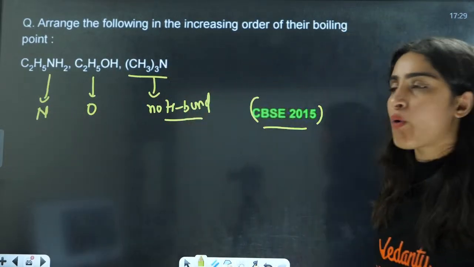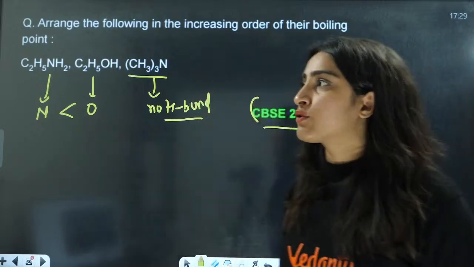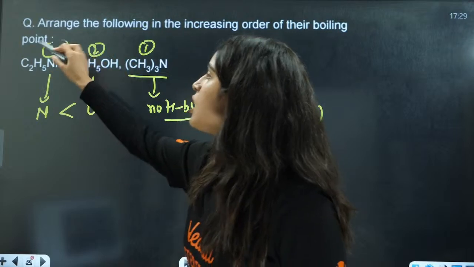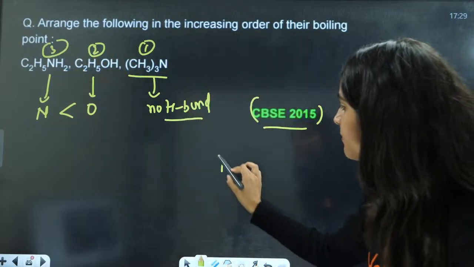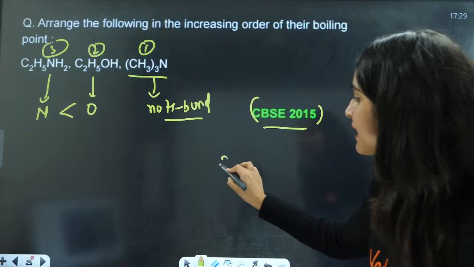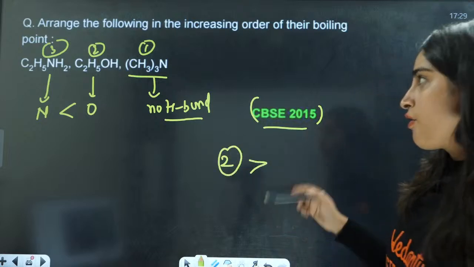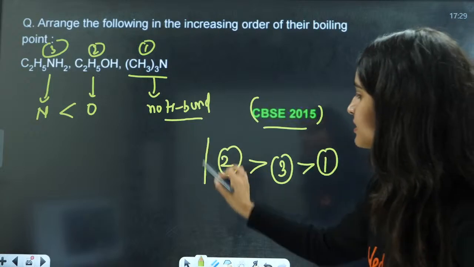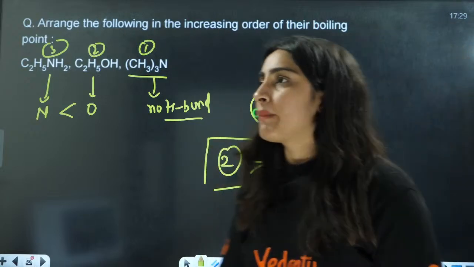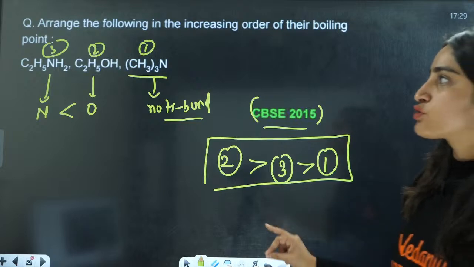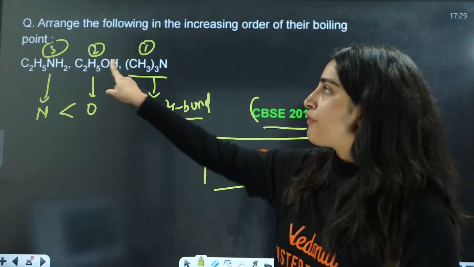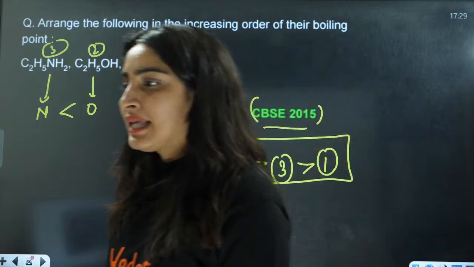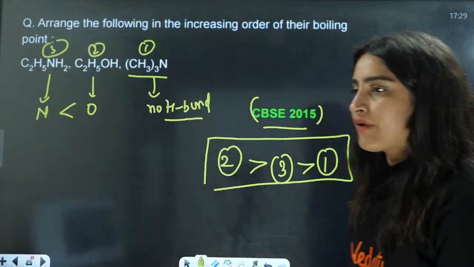We know that hydrogen bonding of oxygen is more than nitrogen. If I say this is the first, this is the second, this is the third, hydrogen bonding will be maximum in second, then in third, then in first. This is going to be the right order. That means the maximum boiling point is of alcohol, then primary amine, then tertiary amine. Very good.